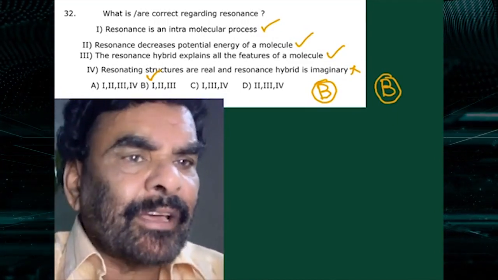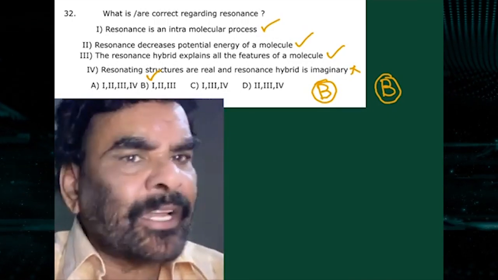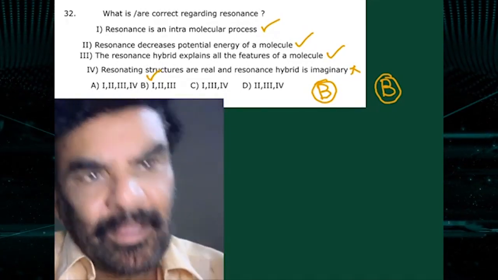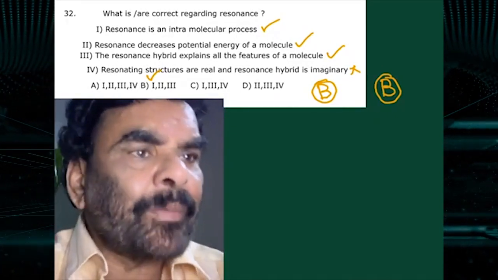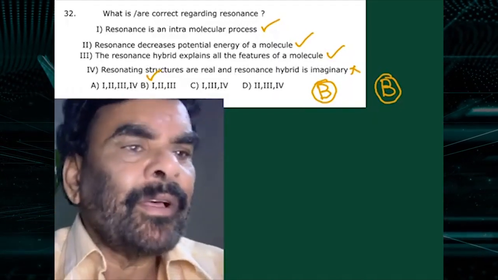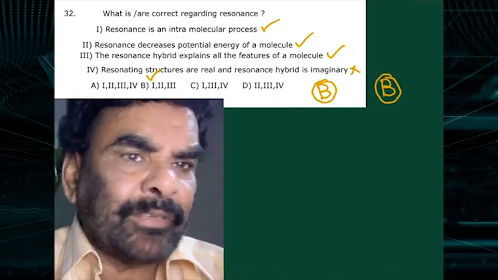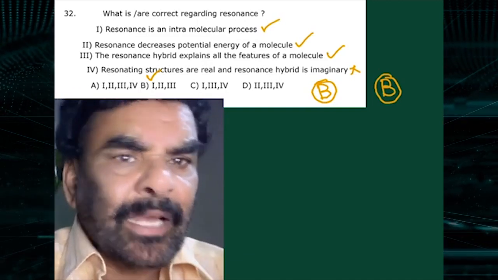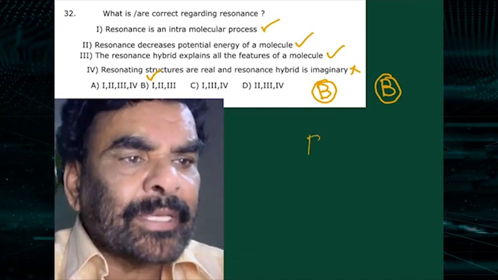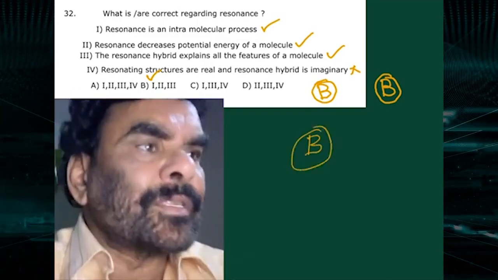Resonating structures are real and the resonance hybrid is imaginary. No, resonance structures are imaginary, the resonance hybrid is real. Therefore, D is the wrong statement. 1, 2, 3 are correct. So option B is correct. You know the theory about this.